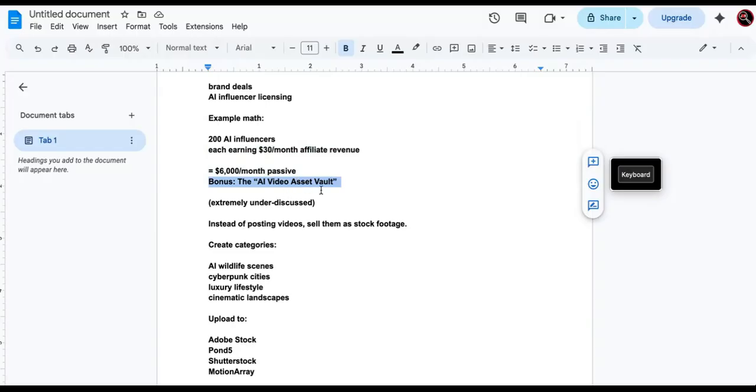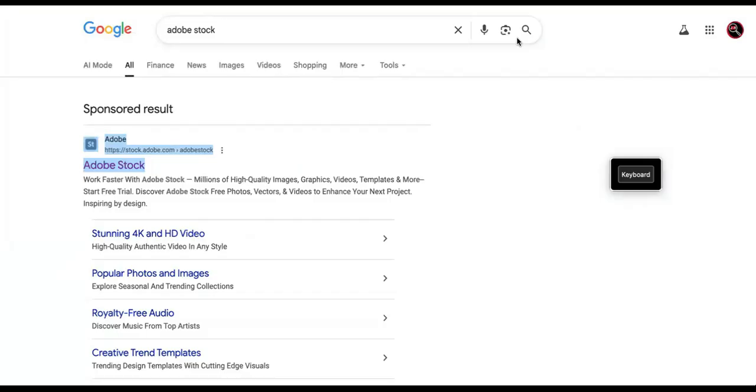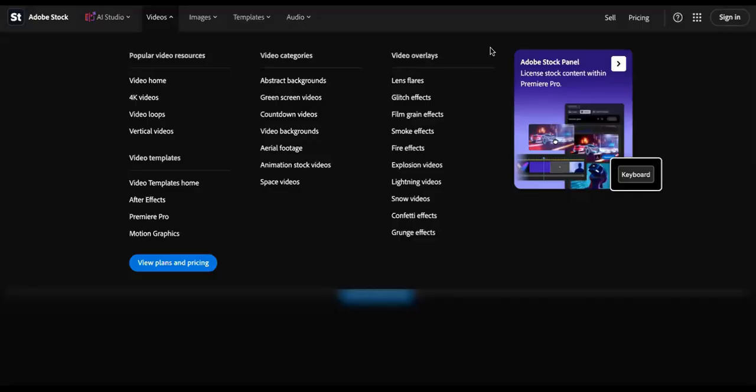So bonus, here's the AI video asset vault. Now this is when you get to like, oh, I'm making big boy money right here. Extremely under discussed. Nobody is really talking about this. So instead of posting videos, you can sell them as stock footage. And that's where we go over here to Adobe Stock right here. All right, we got Adobe Stock, and you can see the different niches that people like to download videos from.